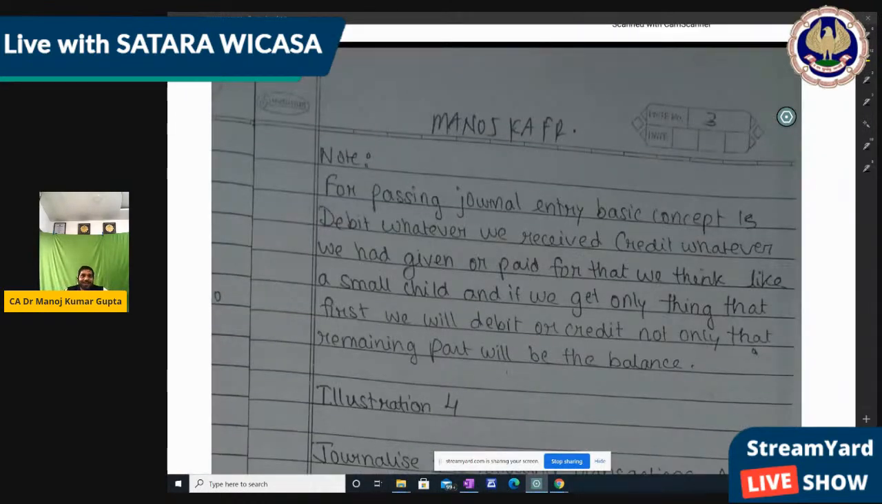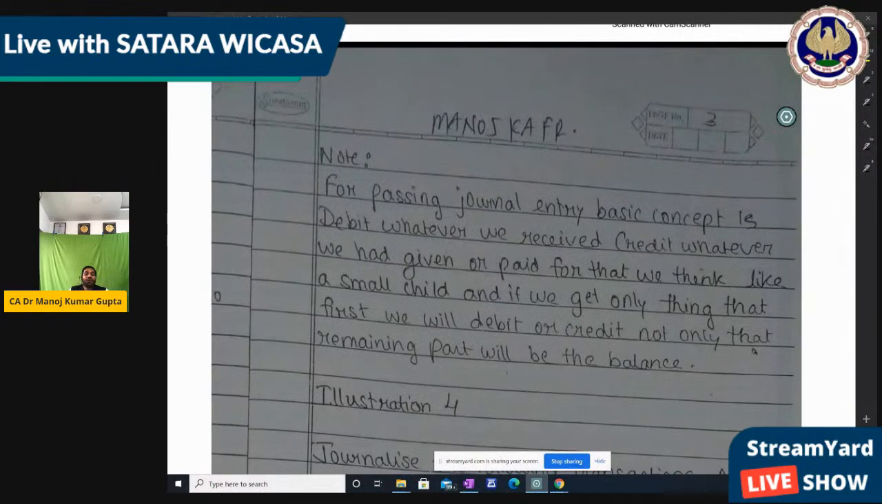Now note, for passing a journal entry, the basic concept is debit whatever we have received and credit whatever we have given or paid. For that, we think like a small child, and if we get only one thing, then first we debit or credit it. Remaining, what will be the balance? First we do debit or credit of that part, and whatever balance remains will be credit or debit accordingly. Okay, so these are the general entry basics which we have discussed till now.